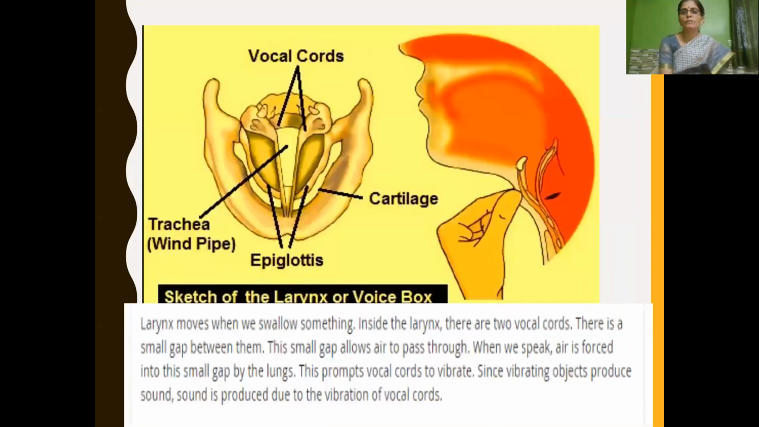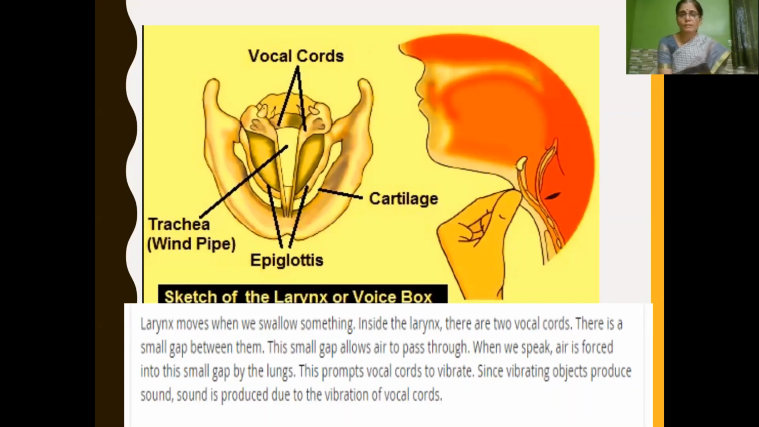Then we have learnt about sound produced in humans. Here in humans, the larynx or voice box produces sound. In this diagram, two parts are very important: the trachea and the vocal cords. The larynx moves when we swallow something. Inside the larynx, you can see two vocal cords.